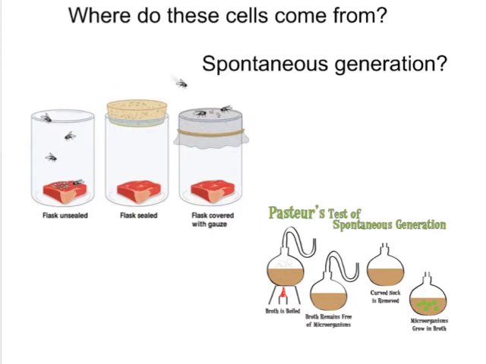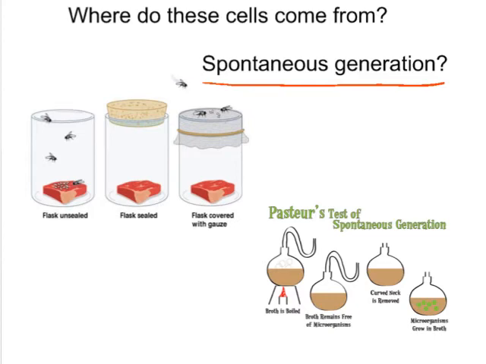So people began to see cells as the basic units of life. Where do these cells come from? That was still a little bit in question. For a long time, people had believed in the concept of spontaneous generation. They weren't really sure where life came from, and they thought it just spontaneously appeared.